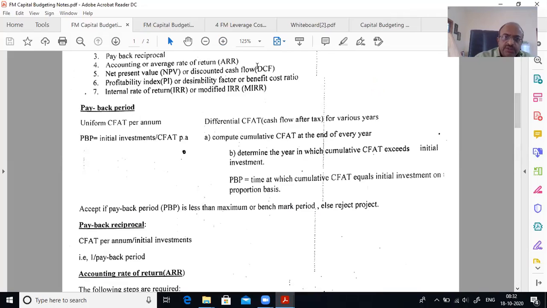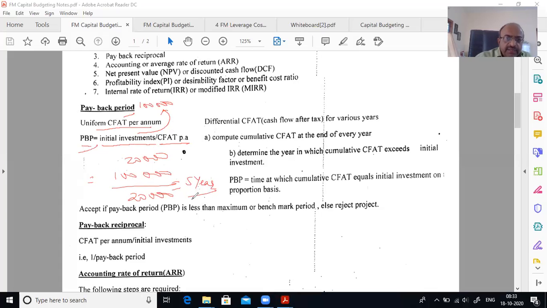Uniform cash flows are involved: suppose you get the same figure every month or every year, a uniform inflow. Then payback period is equal to initial investment divided by CFAT per annum. For example, in this case, 1 lakh was the outflow, the initial investment, and we are getting 20,000 each year as inflow. Payback is 1 lakh divided by 20,000, so your payback period is 5 years.